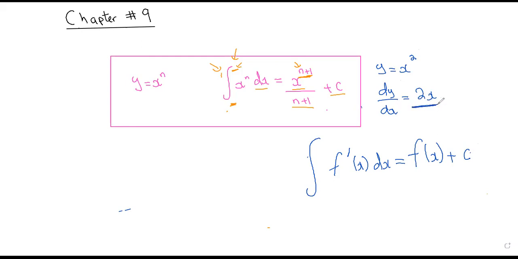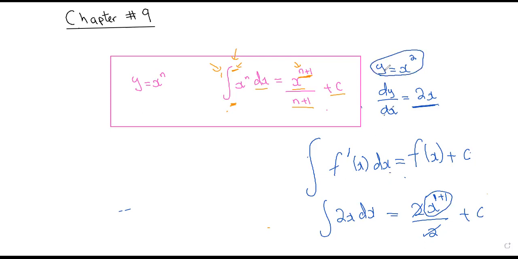the derivative, okay? Now I'm saying when I will integrate this 2x, let's integrate this 2x with respect to x. That would give me 2x as it is. The old power was 1. I'll do 1 plus 1 divided by 2. 2 and 2 cancel, plus c. So what is this? This is x squared. This is the original function. The only thing I want you to understand is that whenever you are integrating the derivative of a function, you will get that function plus constant. Okay, you'll get that function plus constant.